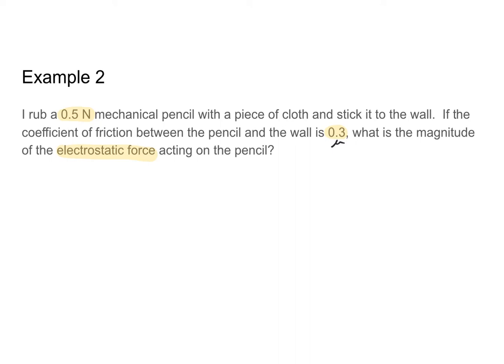So I have my mechanical pencil stuck to a wall. I know that my mechanical pencil has a gravitational force acting on it of 0.5 newtons. And I know that there is an electrostatic force attracting my pencil to the wall. So I'm picturing this is my pencil and it's stuck to a wall like this, with an electrical force pulling my pencil to the wall.